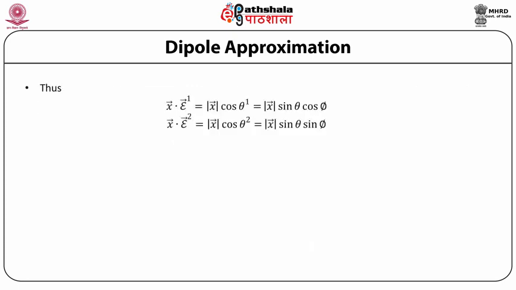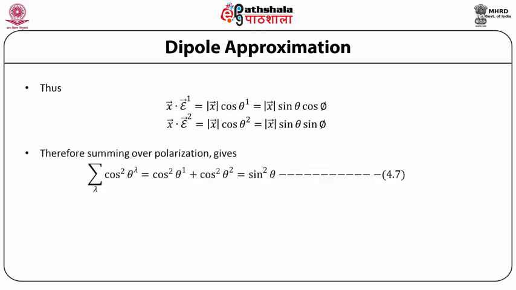And therefore, x vector dot epsilon 1 vector is equal to mod x vector cos theta 1, which is equal to x vector times sine theta cos phi. And x vector dotted with epsilon 2 vector is given by mod x vector cos theta 2, which is equal to x vector times sine theta sine phi. Therefore, summing over polarization gives us cos squared theta lambda summed over lambda equal to cos squared theta 1 plus cos squared theta 2, which is equal to sine squared theta.